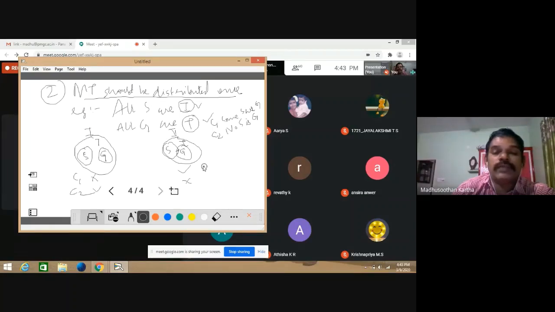So this is what is called either one or two. Either A or B means it's called a disjunctive syllogism. If A becomes true, B becomes wrong. If B becomes true, A becomes wrong. So it's mutually exclusive. Very clear, mutually exclusive. So this is what is called middle term distribution. Very important thing, middle term distribution. Okay, so this is the second rule.